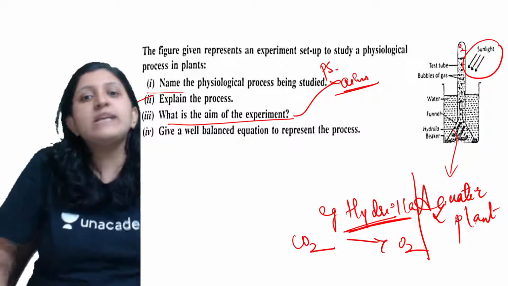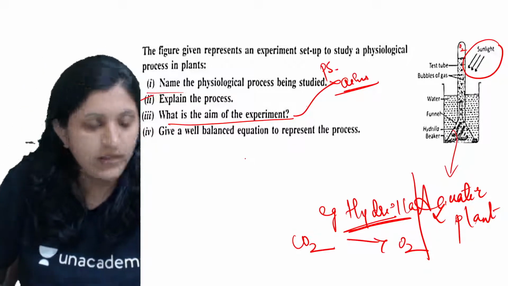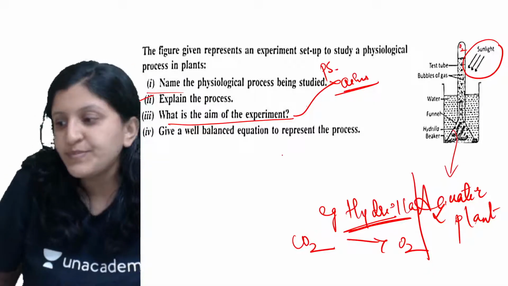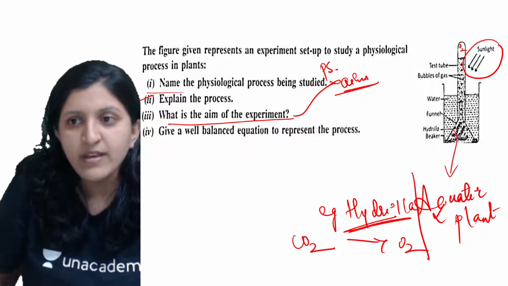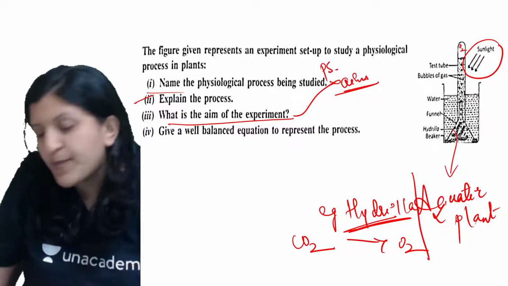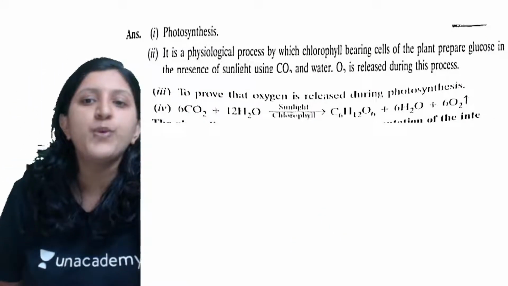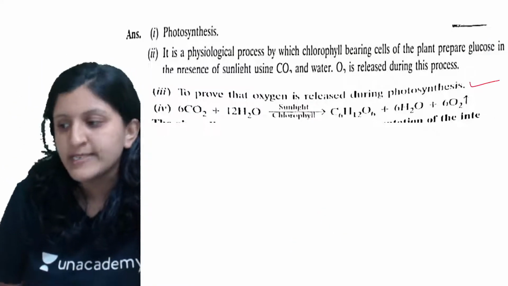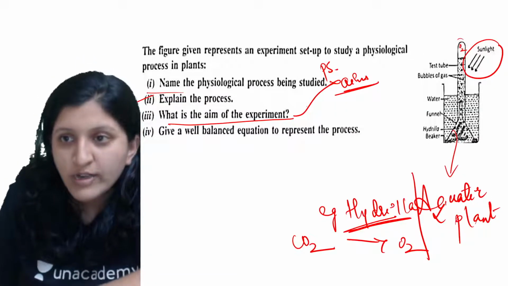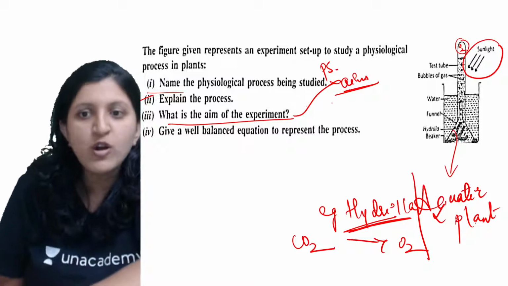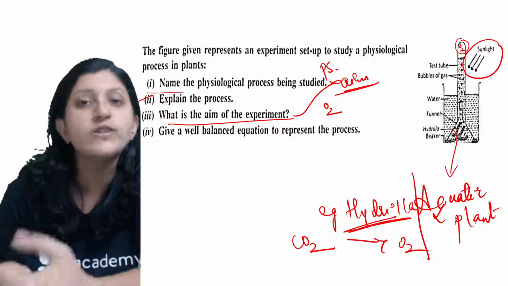Alright, so what is the aim of the experiment? Yes, any idea on this? No idea? The aim of the experiment is to prove that oxygen is released during the photosynthesis process. So oxygen release is occurring during photosynthesis, and this we have to prove.